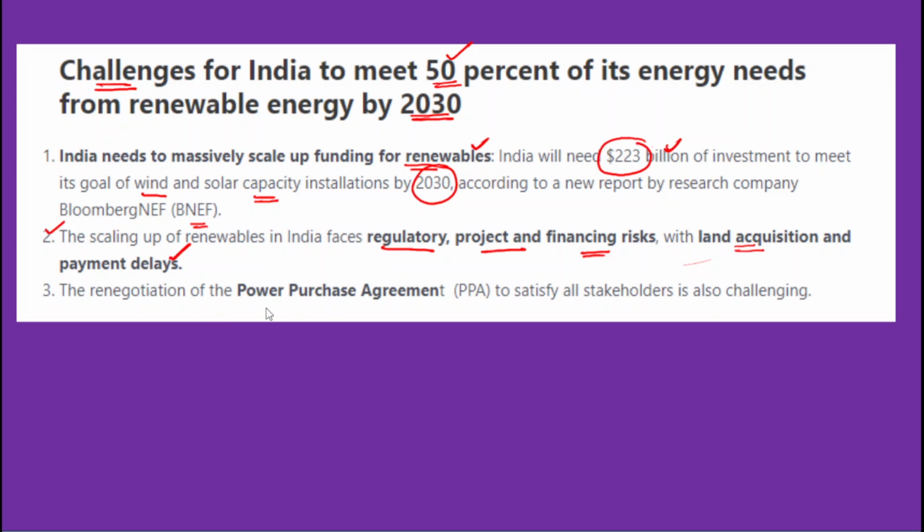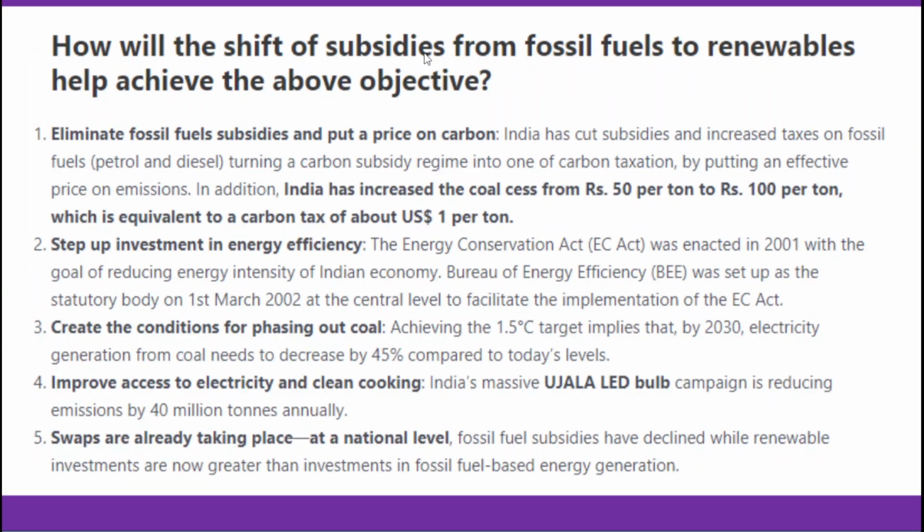So, the renegotiation of the power purchase agreements. The state governments have inked power purchase agreements with several private power producing companies. The renegotiation of these agreements to satisfy all stakeholders is also challenging, because this is a disincentive for the private sector to come up or invest in renewable energy generation. So these are the challenges that India has to look into in order to meet its target of 50% renewable energy by 2030.